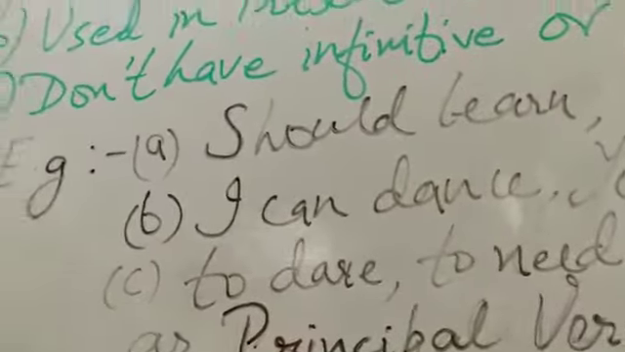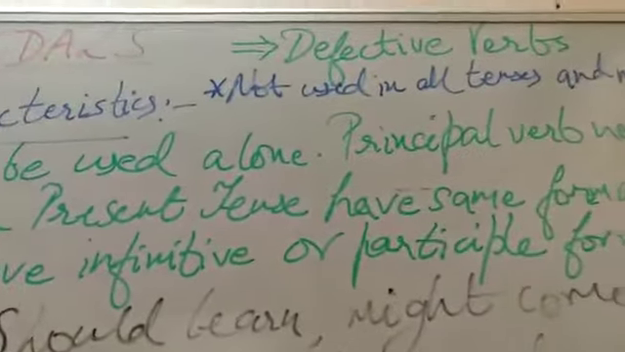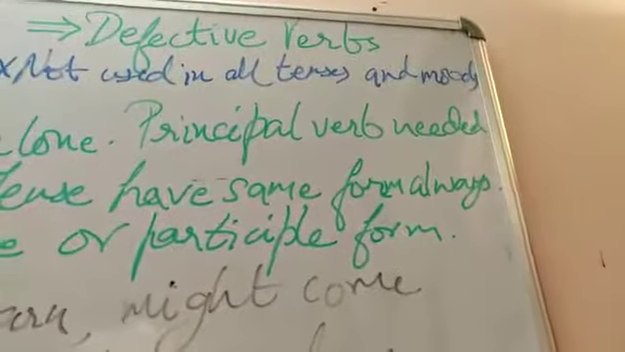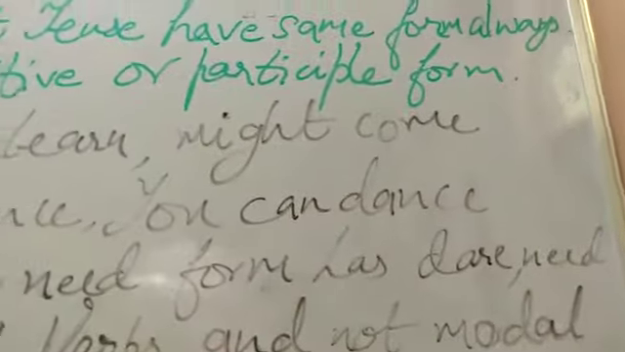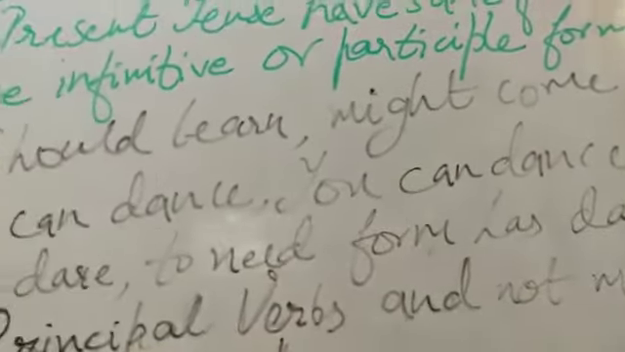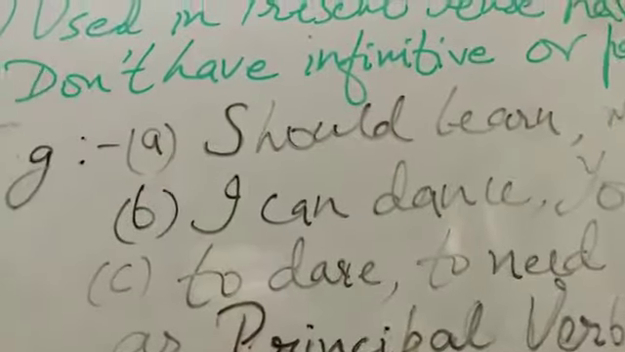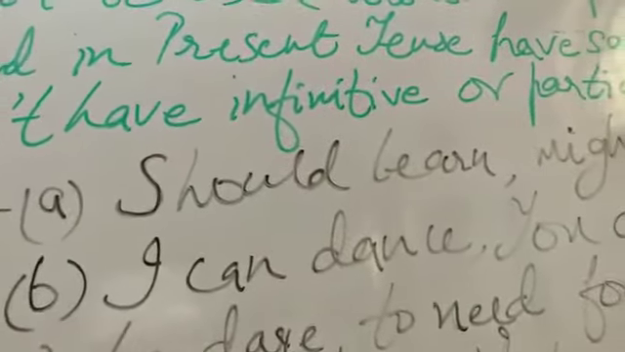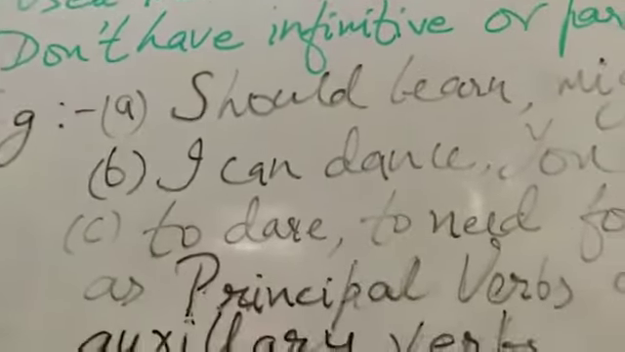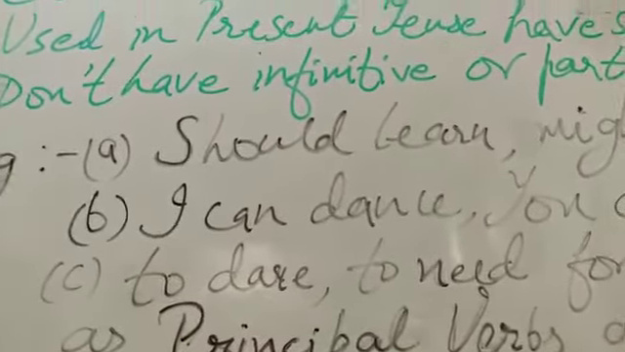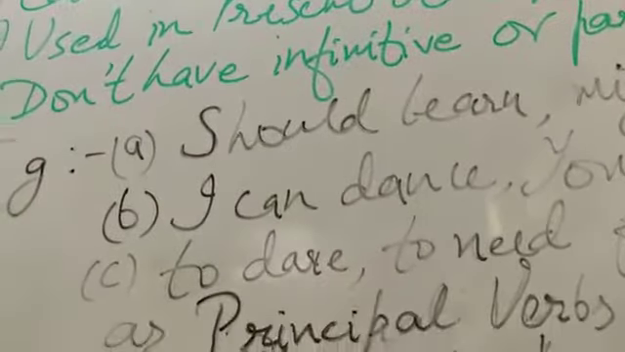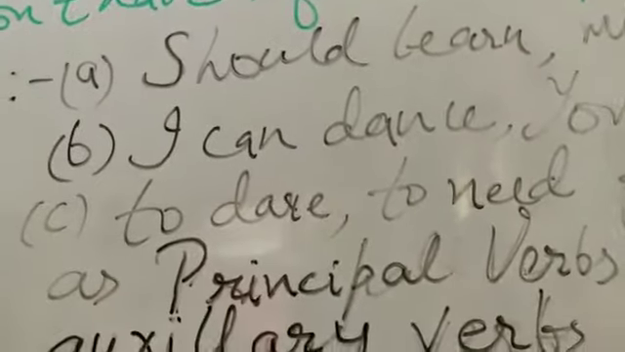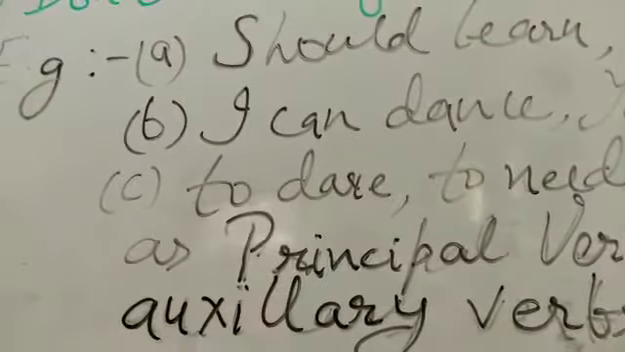Now for B part, that is when used in the present tense, they have the same form. The form does not change. For that we can take example like this. I can dance. You can dance. They can dance. She can dance. In all these cases, can is used in the same form. Whether it is different person or different number, it does not change. With different person and different number of the subject, it will remain same, that is can. Another example is I may read, you may read, she may read, or they may read.